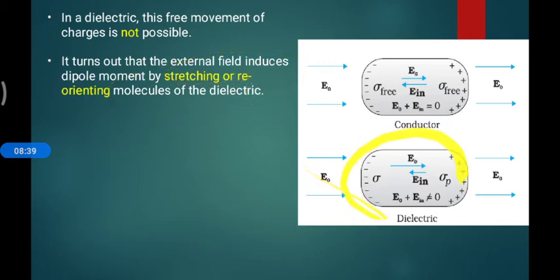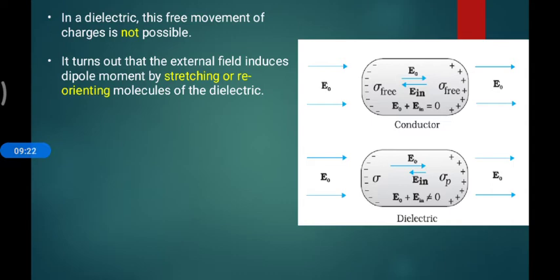I'm trying to explain these things. We have a dielectric material, meaning a non-conducting material. They don't have free electrons, but they have electrons and protons. So when we apply the electric field, the molecules adjust and reorient. Some of the surfaces of the material get positively charged, and some become negatively charged. This also generates an electric field, as we saw in the earlier part.